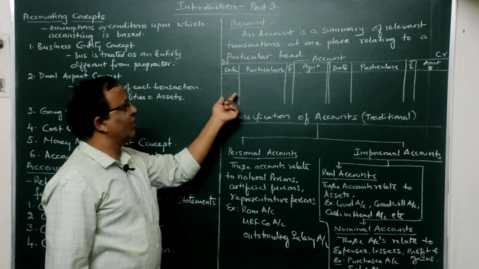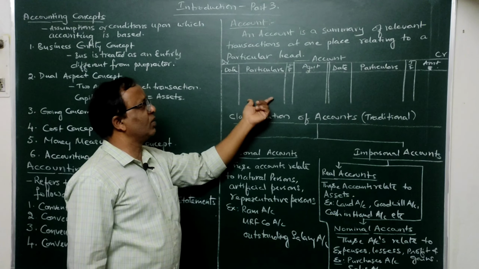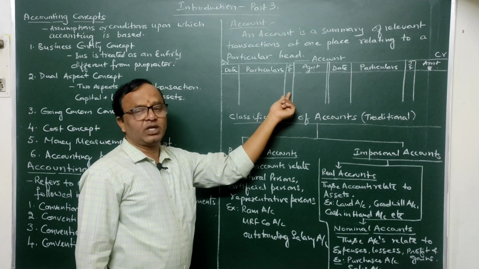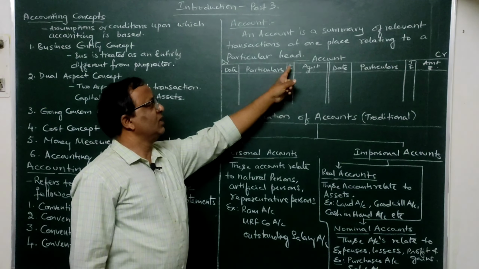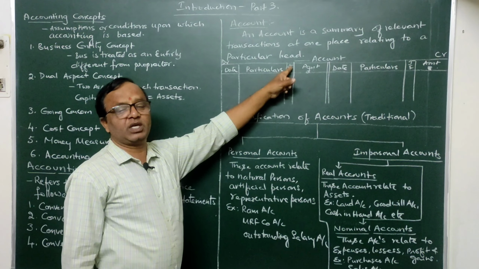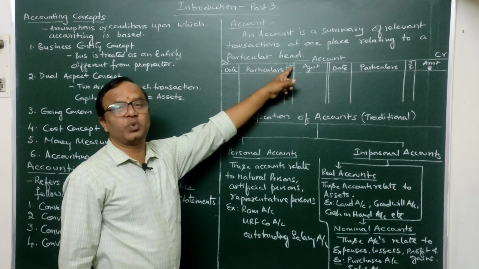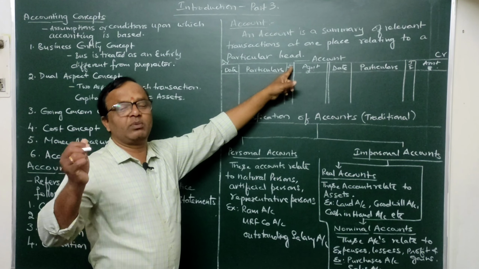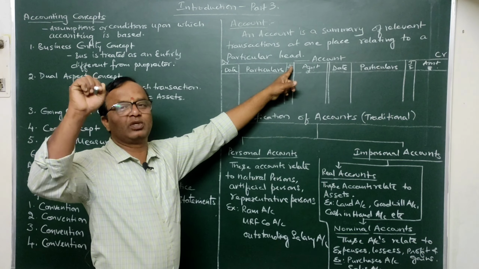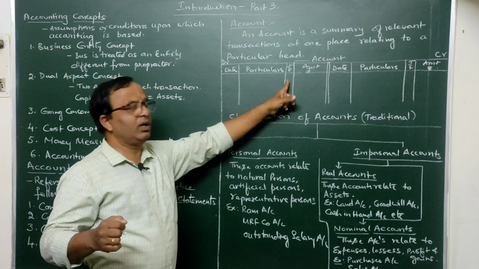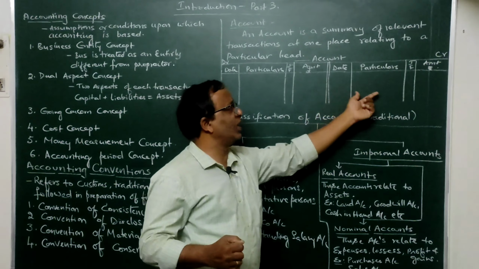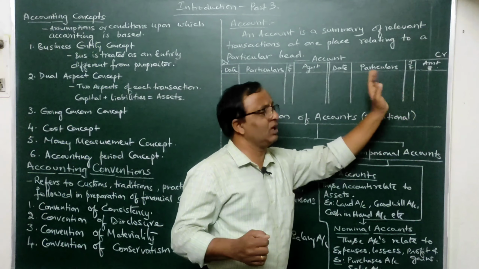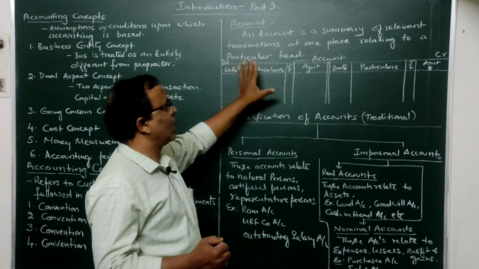First column is the date column, second is the particulars, third is called JF, journal folio, then again amount. JF means journal folio, folio means page number. In other words, the page number in which that particular transaction is recorded in the journal, we are going to write it here. Then this is the debit amount, we are going to write it here. Similarly, date, particulars, JF and amount. This is the credit side. So like this, an account will be there.